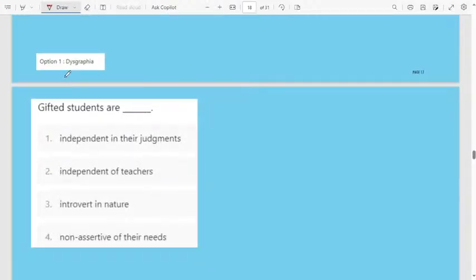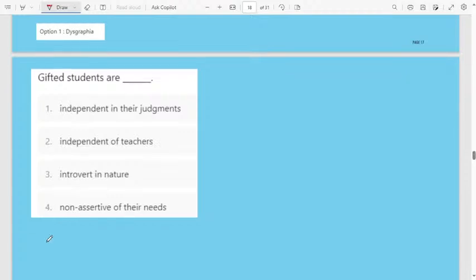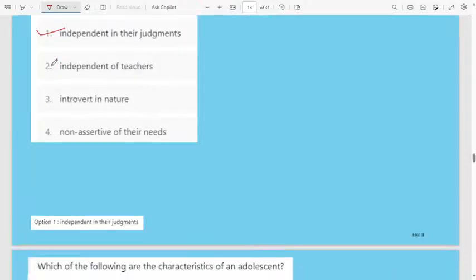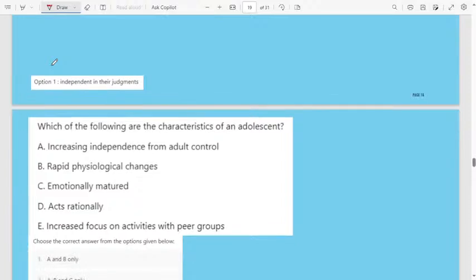Next one, gifted students are dash. First option, independent in their judgment. Second one, independent of teachers. Third one, introvert in nature. Fourth option, non-assertive of their needs. The answer for gifted students is option 1, independent in their judgments. Okay. Next question.